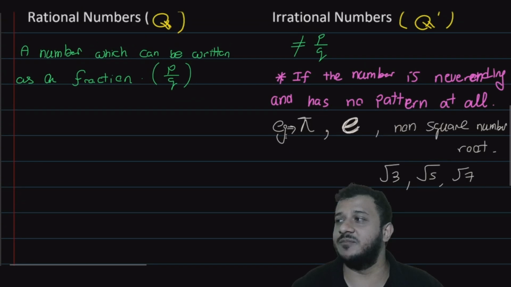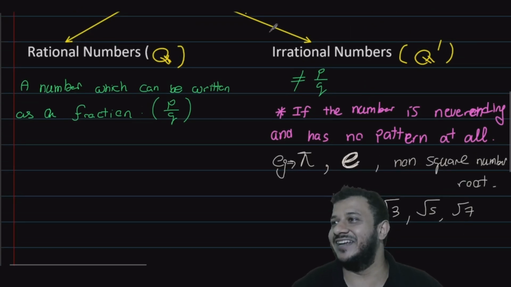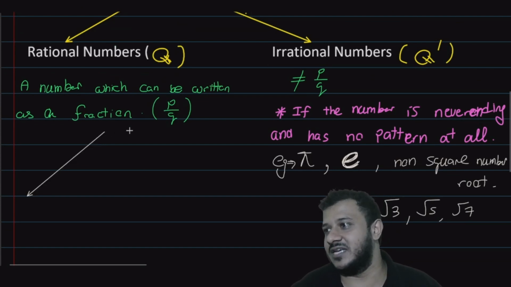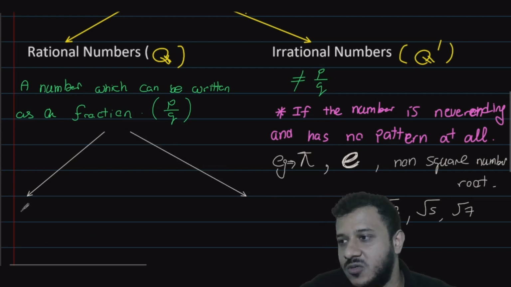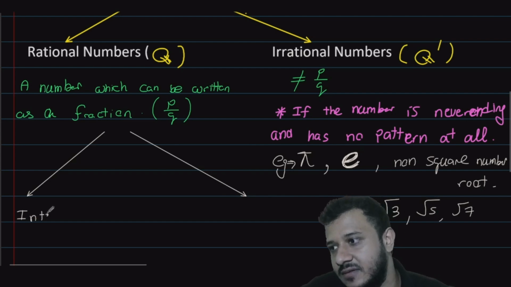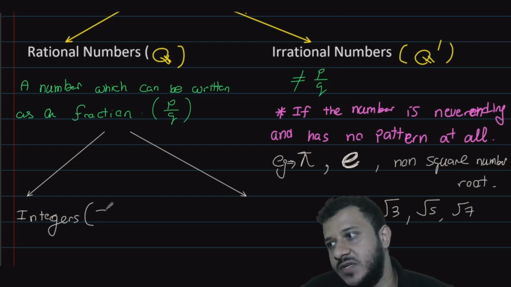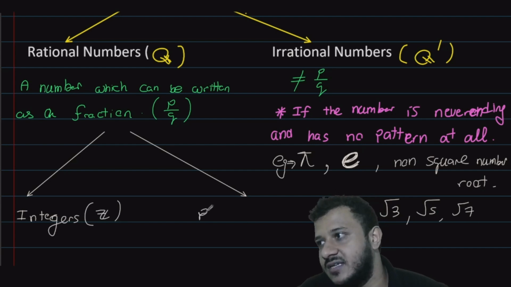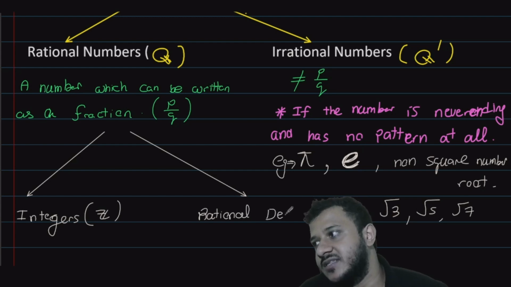Now, rational numbers get divided into another two parts. One is called integers, which we denote with the letter Z, and the other one is rational decimals.